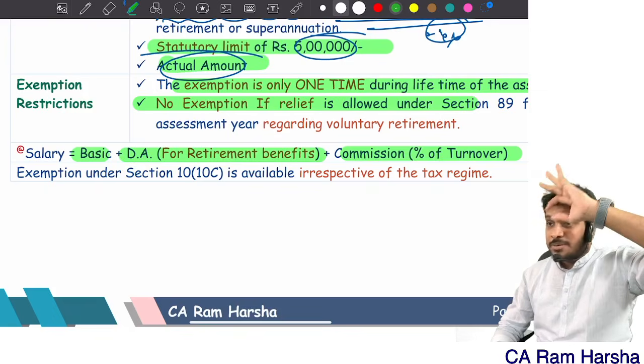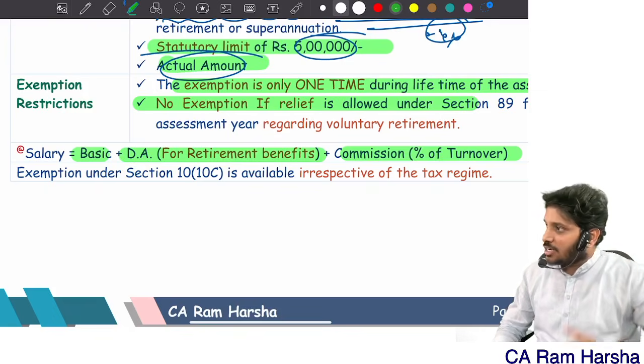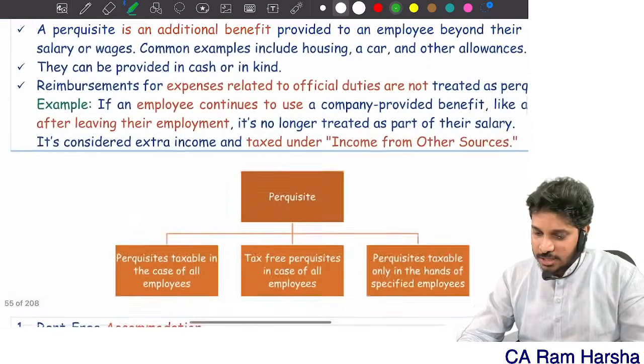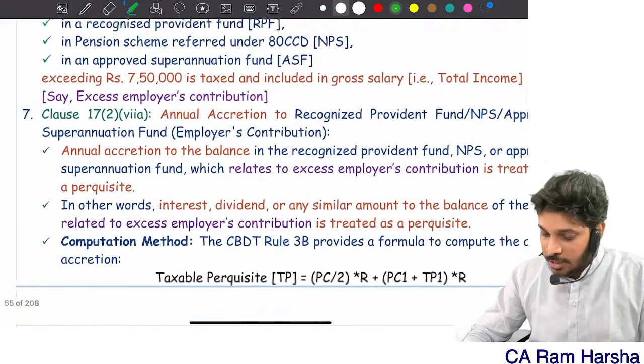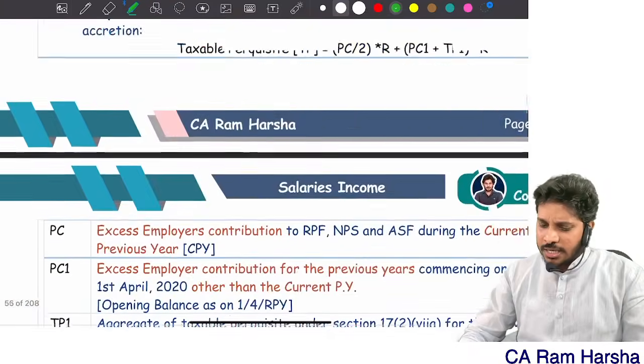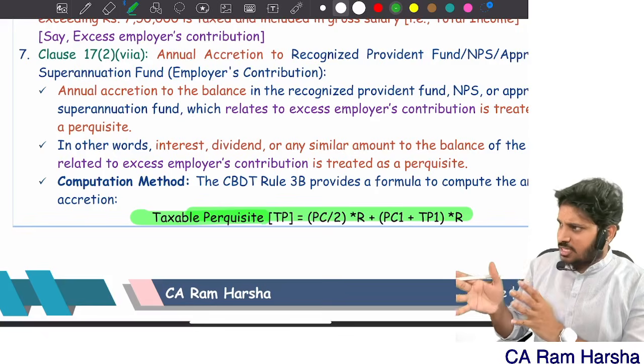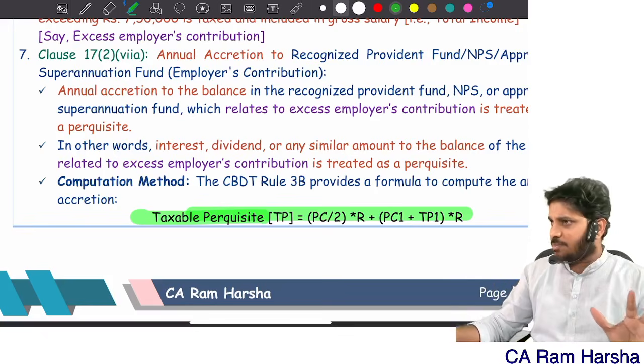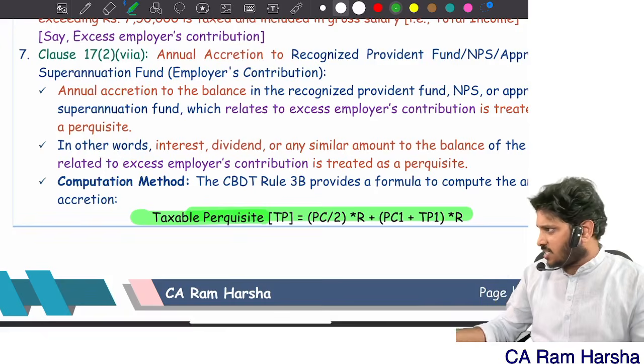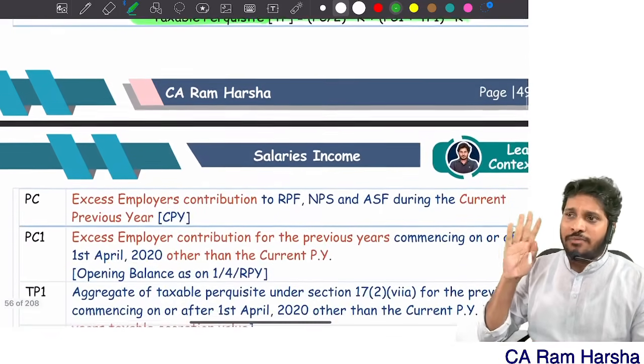For all these 5 purposes, salary definition is same. Correct or not? Easy or not? Next. Then perquisites. There are various types of perquisite in this. There's one complex taxable perquisite calculation, which we discussed in regular class. It is not required in revision purpose, not that important from an exam point of view. Even if this comes, it will come only for 4 to 5 marks weightage.